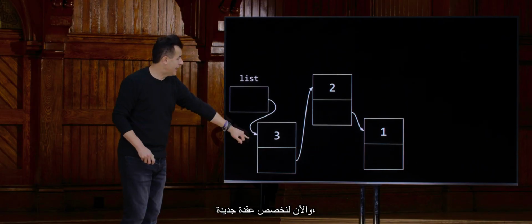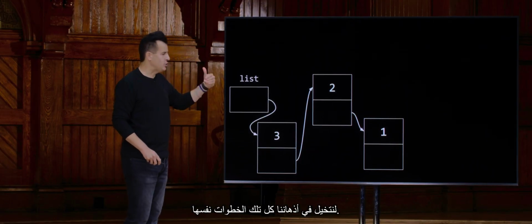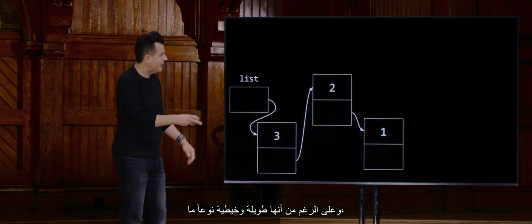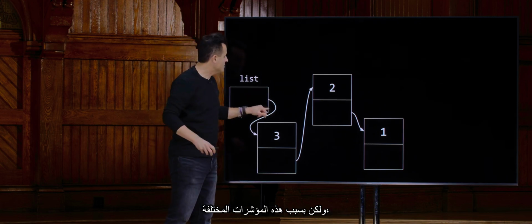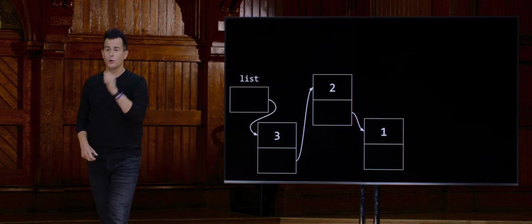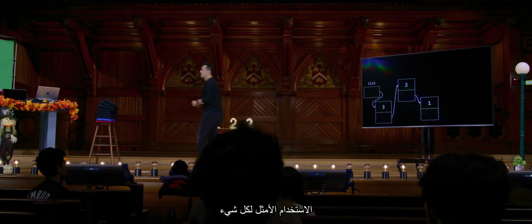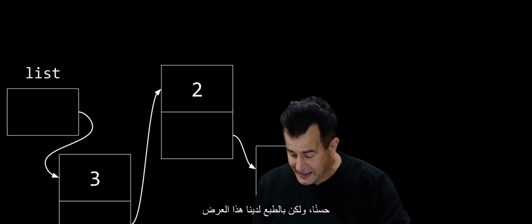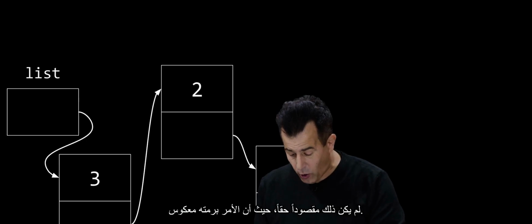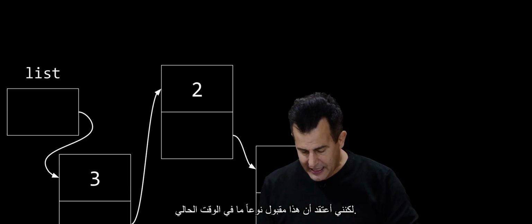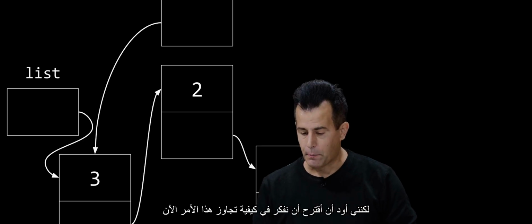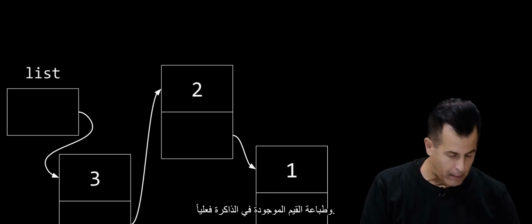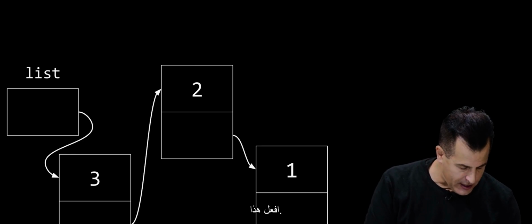So now let's allocate a new node, run through in our mind's eye all of those same steps. I'm going to hopefully end up with a list that now looks like this. And even though it's kind of long and stringy, these values could be anywhere in memory, but because of these various pointers, I can jump from one location to the other, making more efficient use of the computer's own memory. All right, but of course, we've got this symptom that I didn't really intend, whereby the whole darn thing is backwards. But I think that's kind of OK for now. But I'd like to propose that we consider how we can now maybe traverse this thing and actually print out the values in memory.